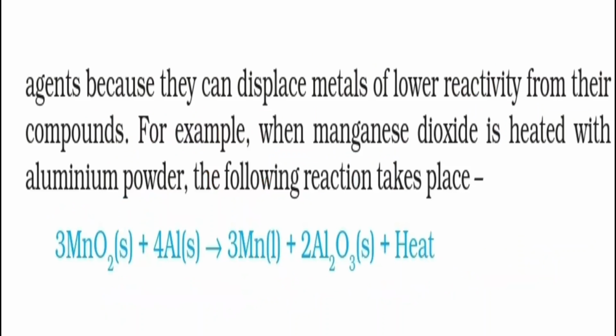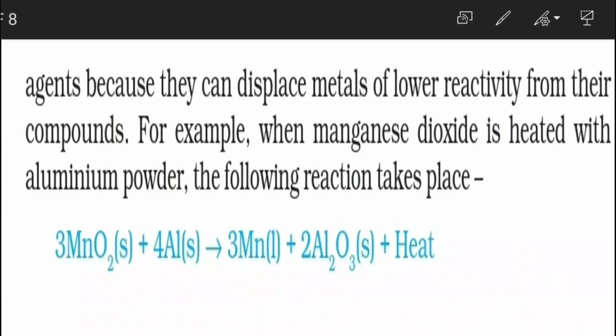Now as I said, sometimes instead of reducing with the help of carbon, we can do displacement reactions. This is an example of a displacement reaction, also taken from your textbook. This is MnO2, Mn is manganese, so this is manganese oxide. It is a displacement reaction because the aluminium is displacing the manganese.